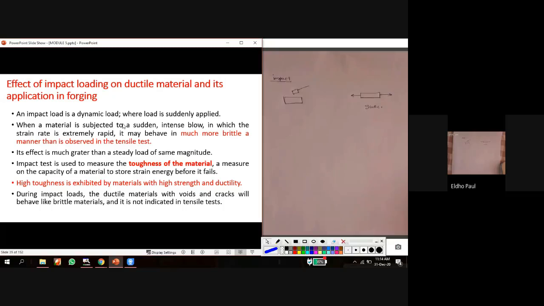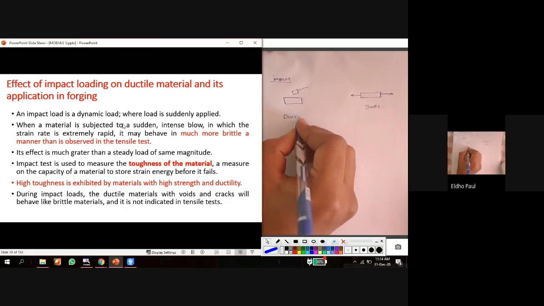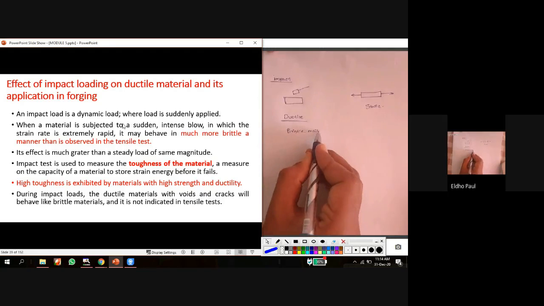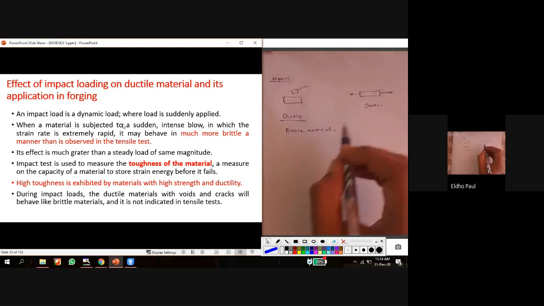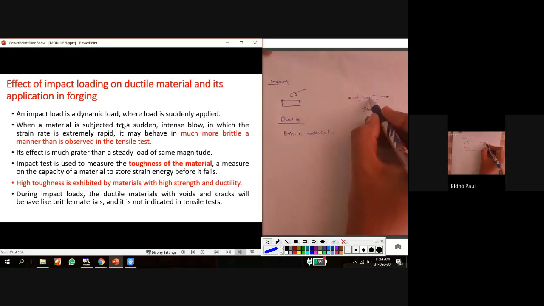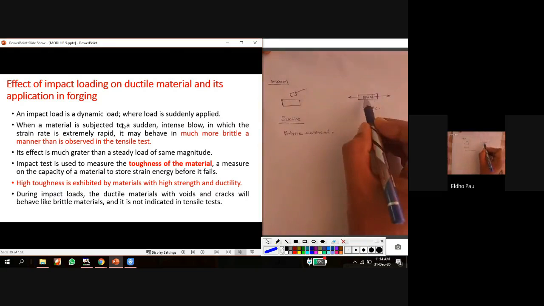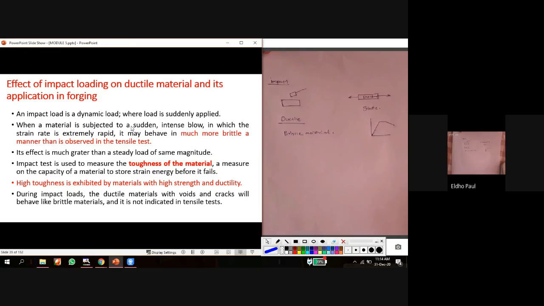And during that time, it may behave in a much more brittle manner than observed in the tensile test. That is very important. Even a ductile material behaves like a brittle material during the time of impact load. If you take a ductile material for a tension test in a UTM machine, that is a gradually applied load, a static load, so we get a result which is almost similar to a ductile material.